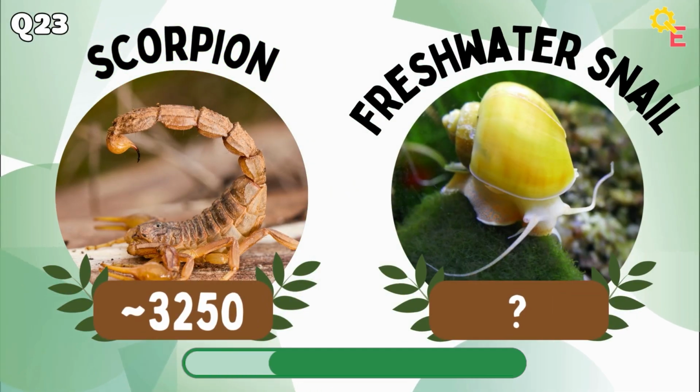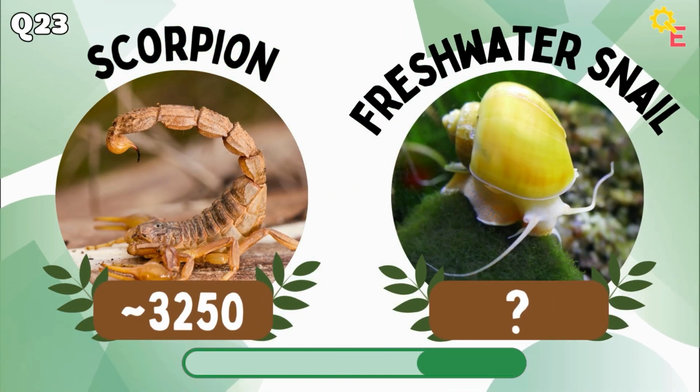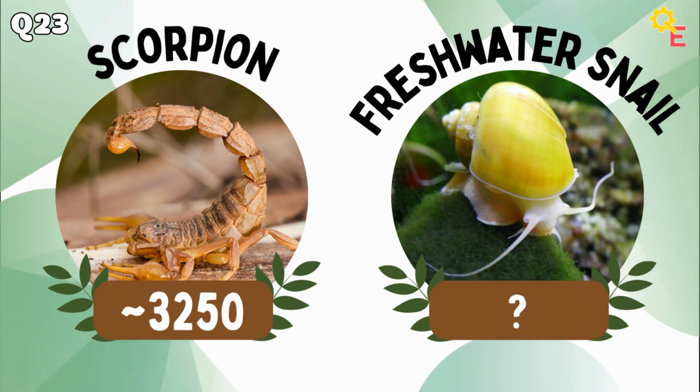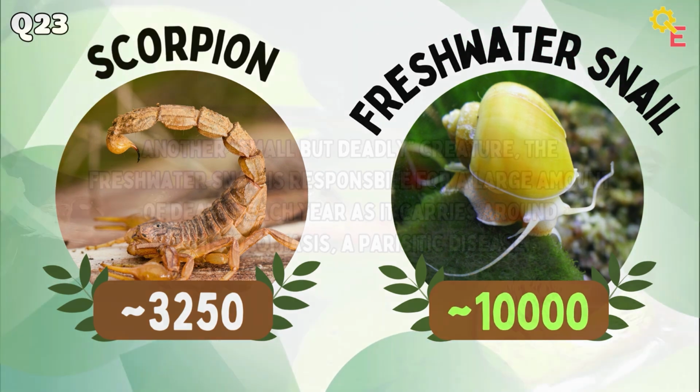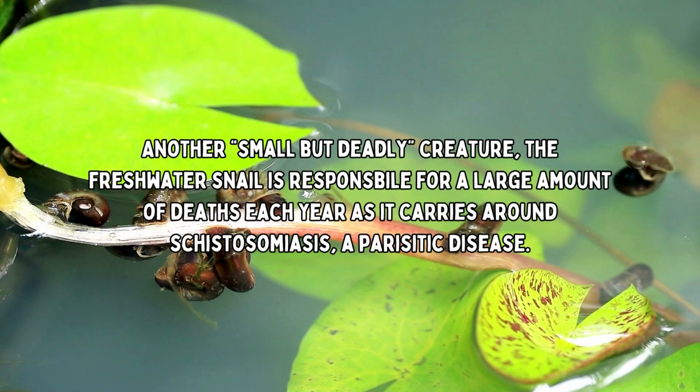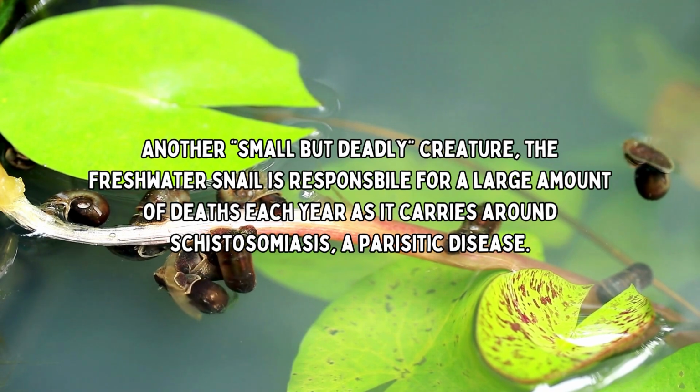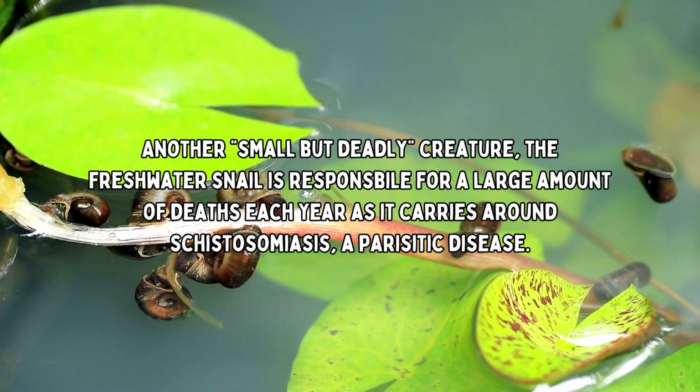Our next battle is the scorpion versus the freshwater snail. The answer is higher. Another small but deadly creature, the freshwater snail is responsible for a large amount of deaths each year as it carries around schistosomiasis, a parasitic disease.